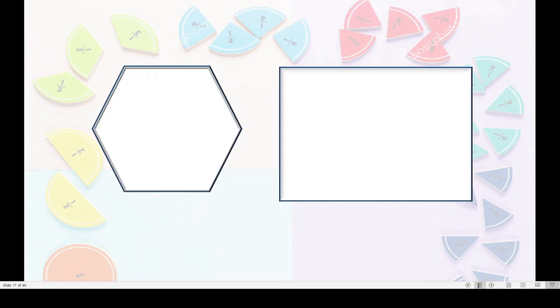Yes, dear children, here you can see 2 figures. This is a 6-sided figure, that is called a hexagon, and this is a rectangle. Okay, observe carefully. We will cut this figure in some parts and we will color. And we will try to write the colored part in fractional form. Okay, see this.